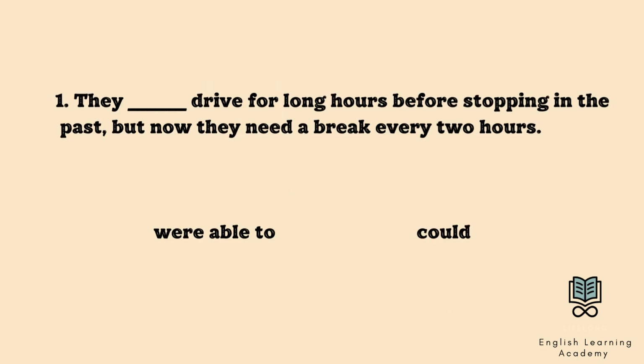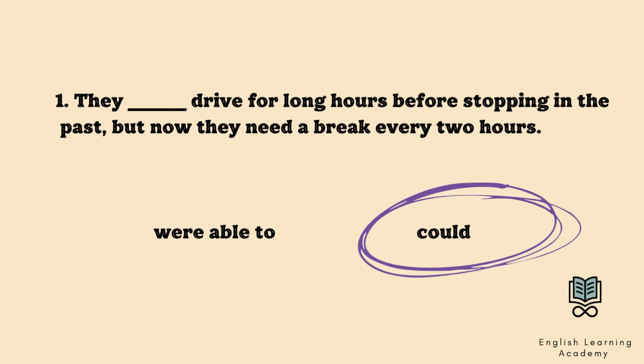They blank drive for long hours before stopping in the past, but now they need a break every 2 hours. Were able to, or could? The answer is could. They could drive for long hours before stopping in the past, but now they need a break every 2 hours. This is a past ability.